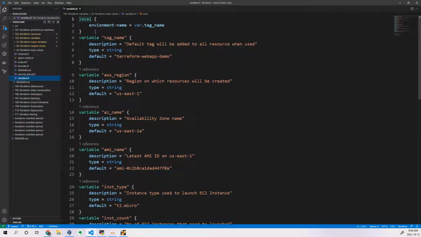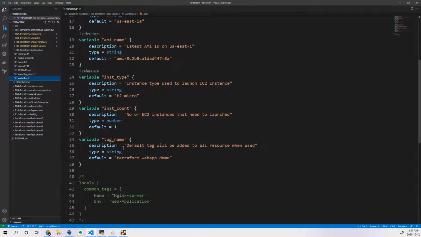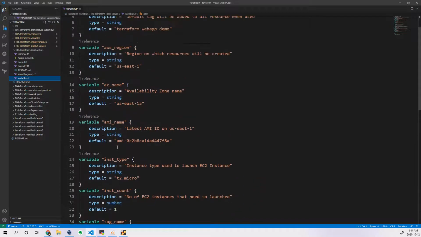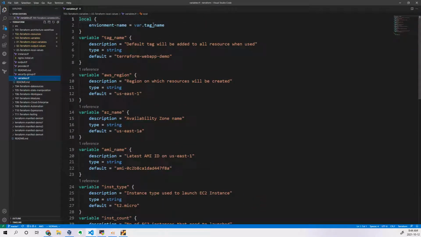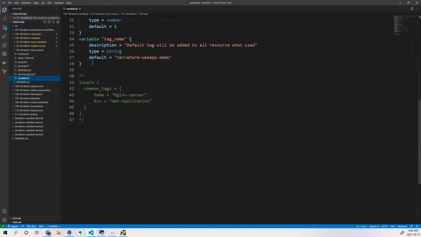In this way I've written it in two types. You can write your tags in variables here itself, in a tag variable, and call it in the local values. That's one thing. Or else you can write your locals like this.